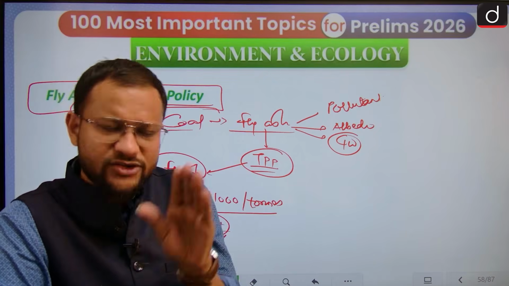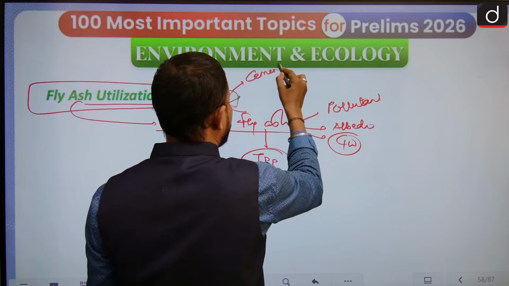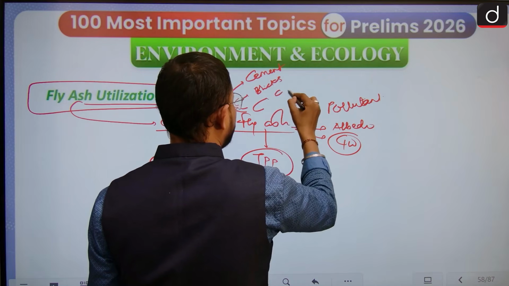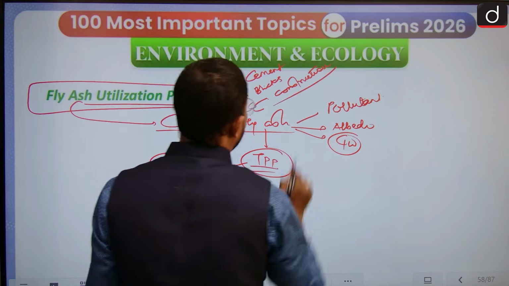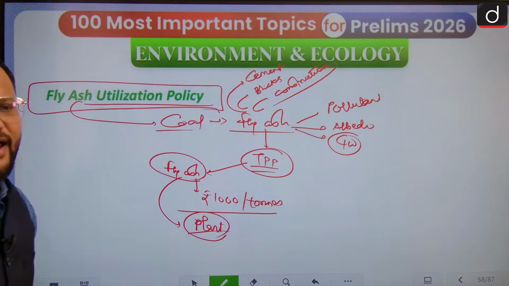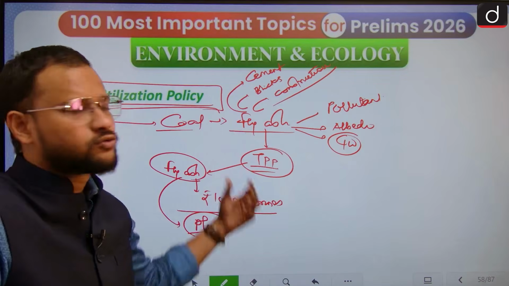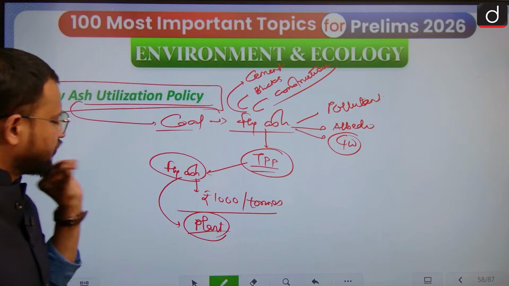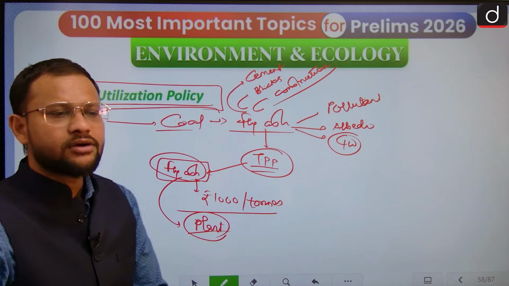So fly ash utilization could be for cement making, brick making, construction, and some other purposes as well. This fly ash is very, very important, guys. It is an energy source also. So we have to consider it a very important source.